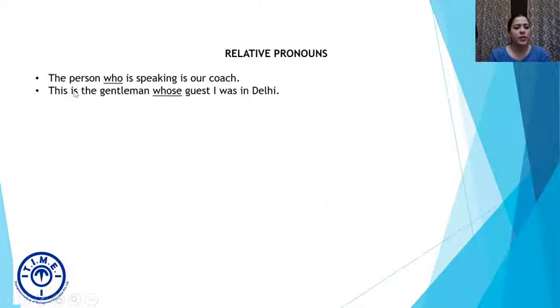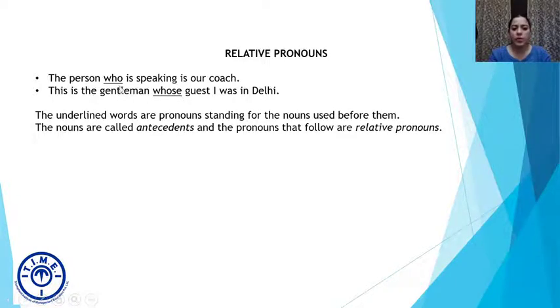So let's take another example. This is the gentleman whose guest I was in Delhi. Again, whose is being used, which is a possessive case of who, right? Whose. So this is the gentleman whose guest I was in Delhi. The underlined words are pronouns and standing for the nouns used before them.